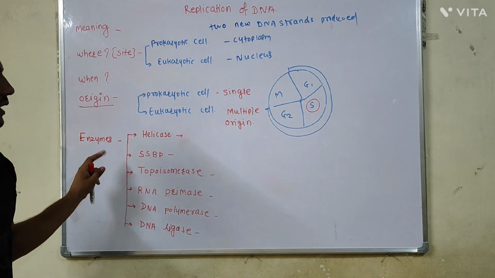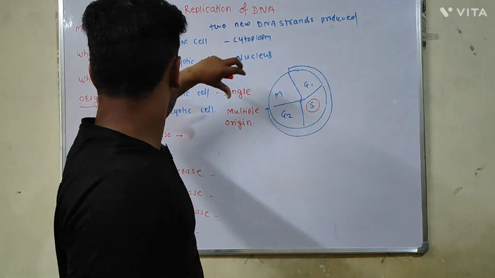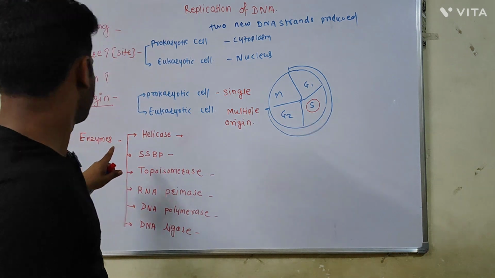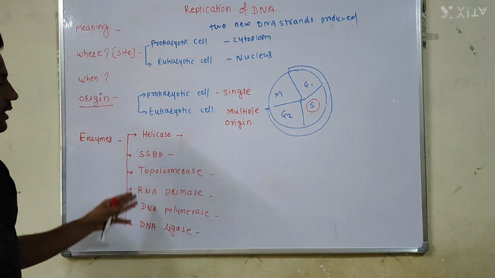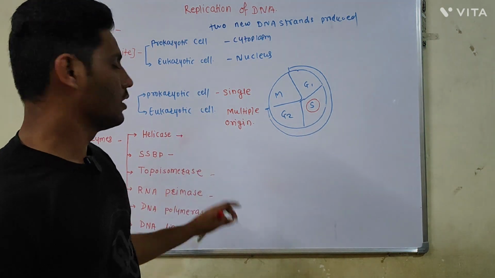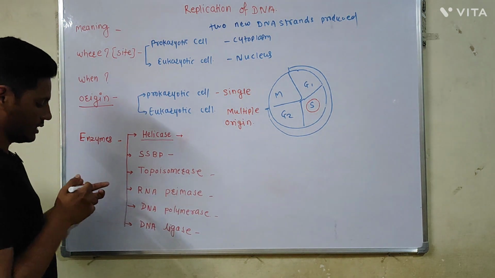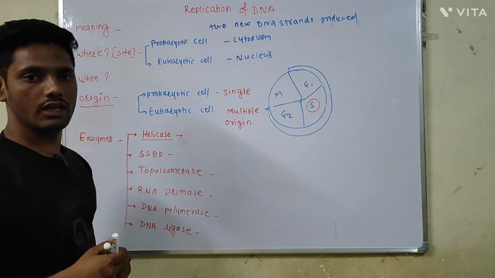Then the enzymes. Which enzymes are required in the replication of the DNA, and what their function is? We will see the first enzyme. It is the helicase enzyme. What is the function of the helicase enzyme?